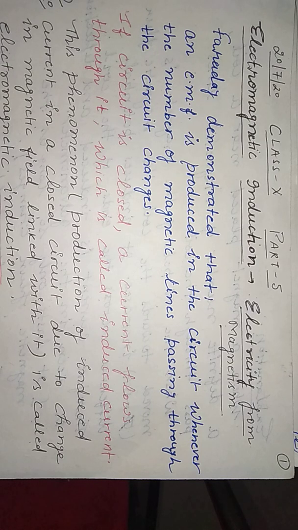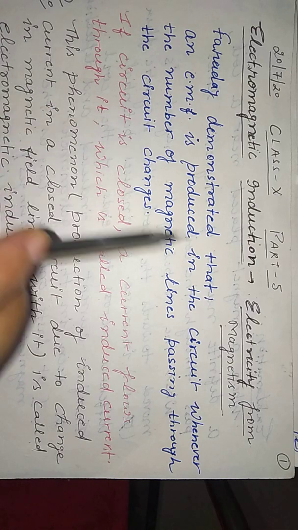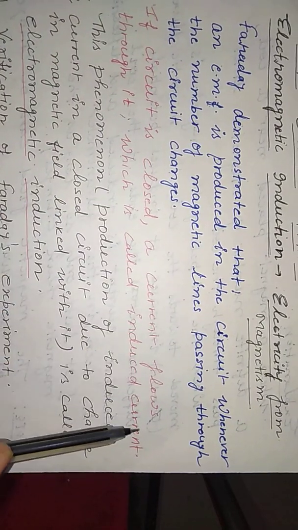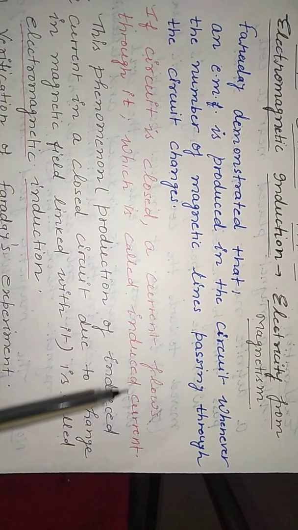So on the basis of a number of experiments, he demonstrated that an EMF, electromotive force, is produced in the circuit when the number of magnetic field lines passing through the circuit changes. If the circuit is closed, a current flows through it, which is called induced current.